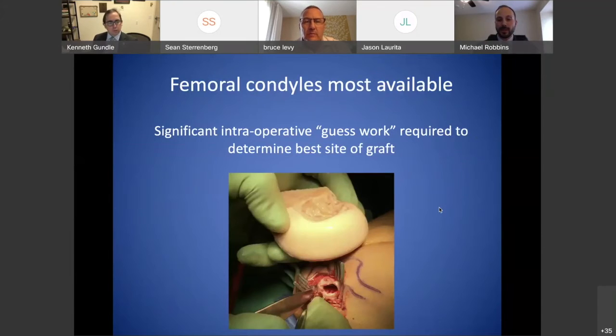That's what has been described in the literature for use in this specific defect, because it's widely available. However, there is a significant amount of guesswork that goes into choosing a site for the allograft transplantation, to pull a plug of this osteochondral segment from the allograft and place it into the capitellum.